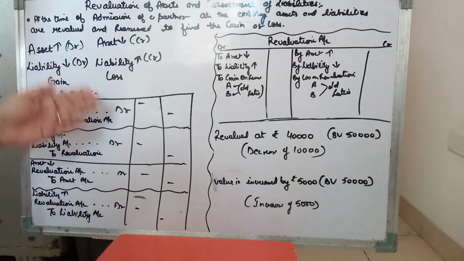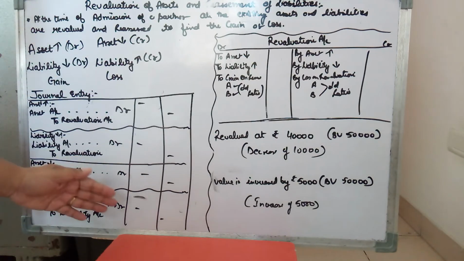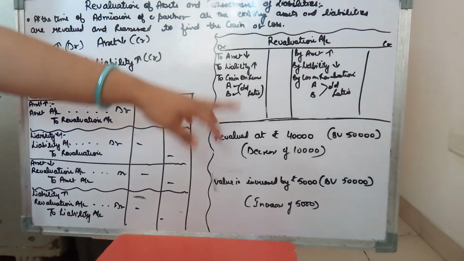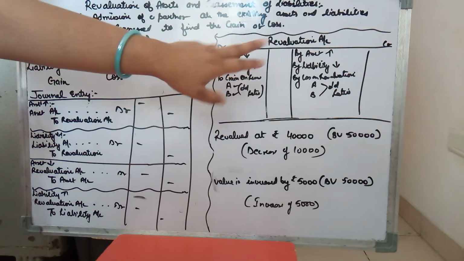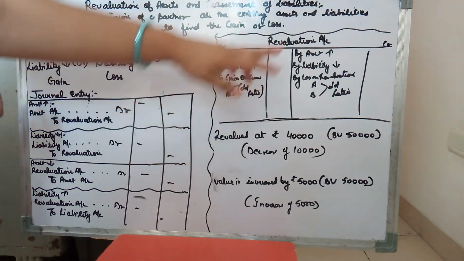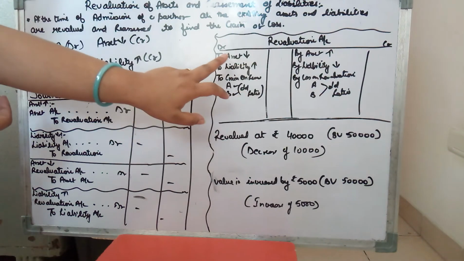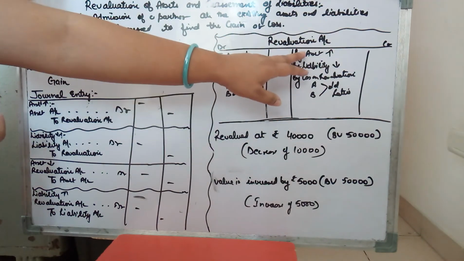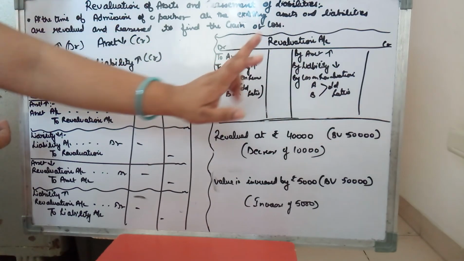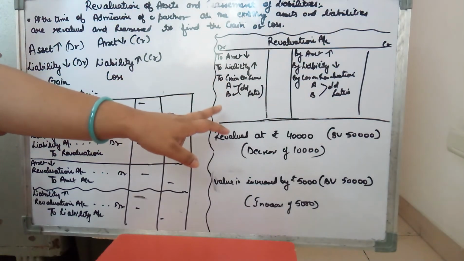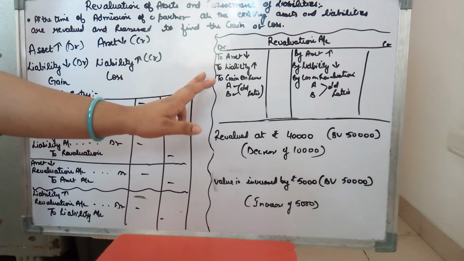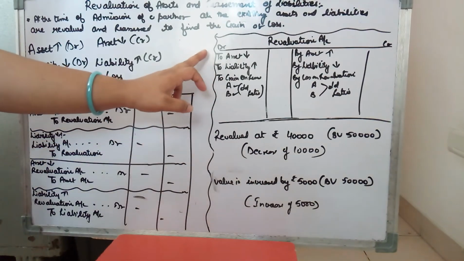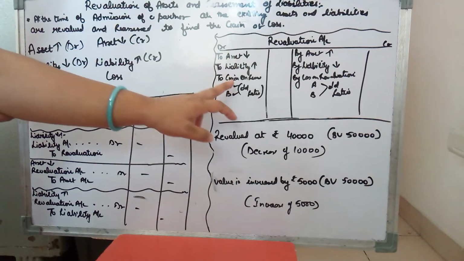So first of all, you have to do the journal entries, and after doing the journal entry, you will prepare the revaluation account. It's a T-shaped account having two sides. The left side is known as the debit and the other is known as the credit. So whenever there is any gain, it will be recorded on the credit side. Gain is when an asset increases or a liability decreases, and whenever there is any loss, it will be recorded on the debit side, all expenses and losses. So debit when an asset is decreased and a liability increased.